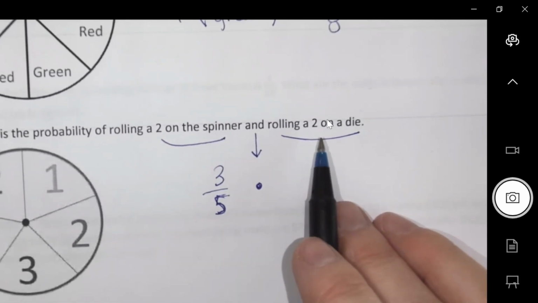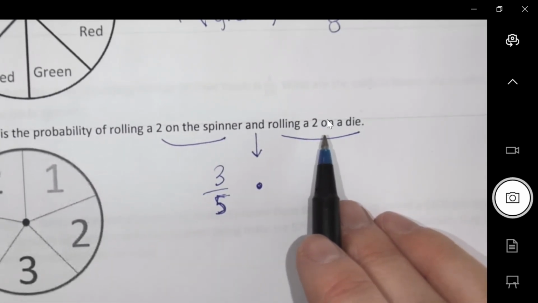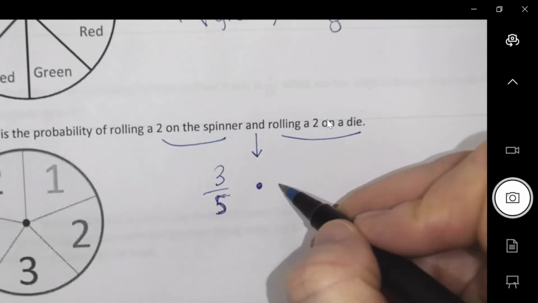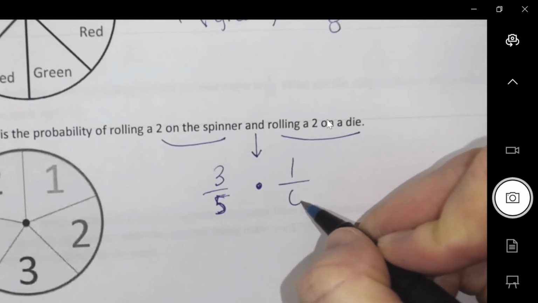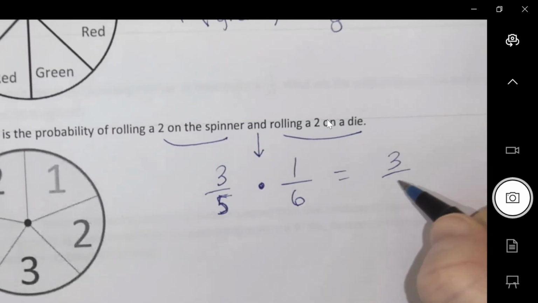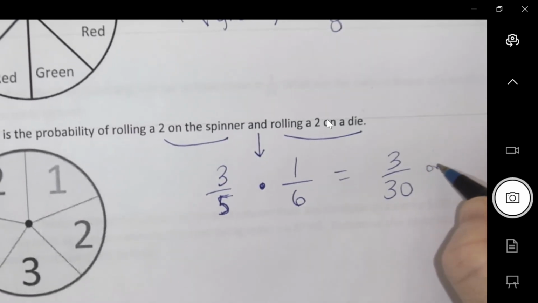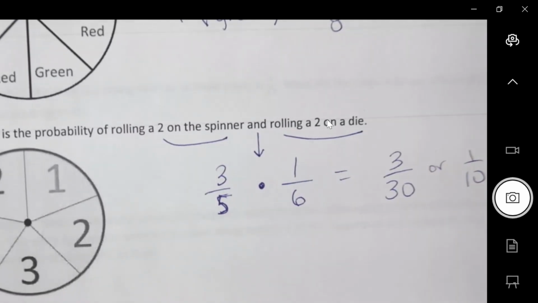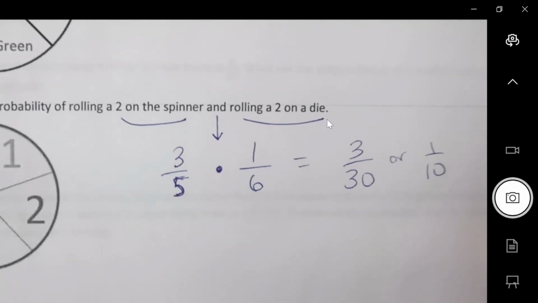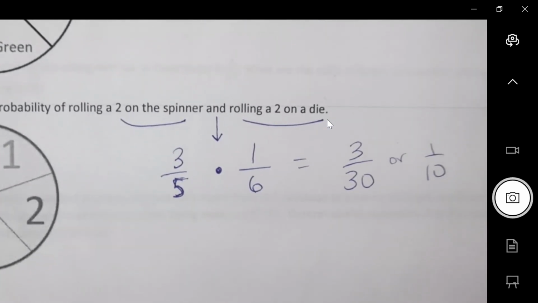Getting a 2 on a die. How many 2s are there on the die face? There's 1 out of 6. So when I multiply, I get 3 out of 30.